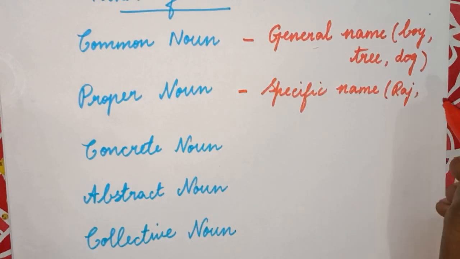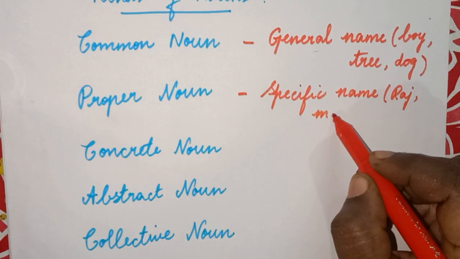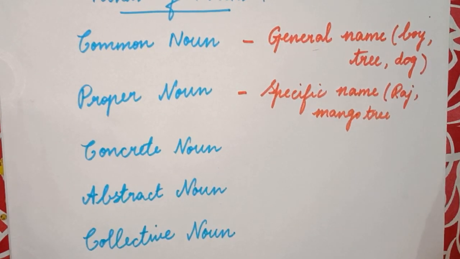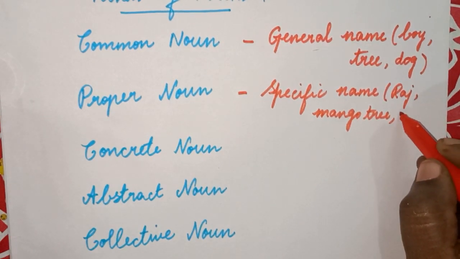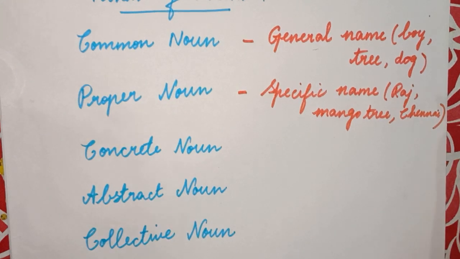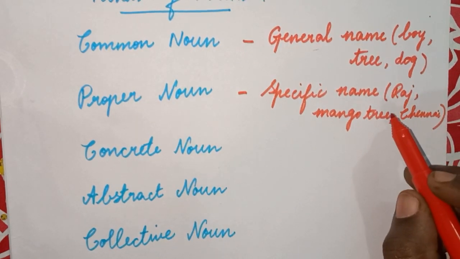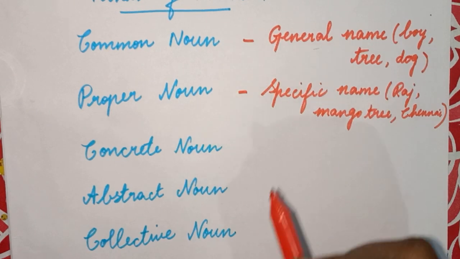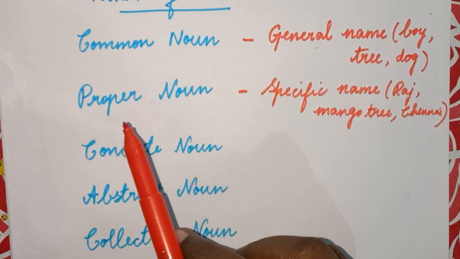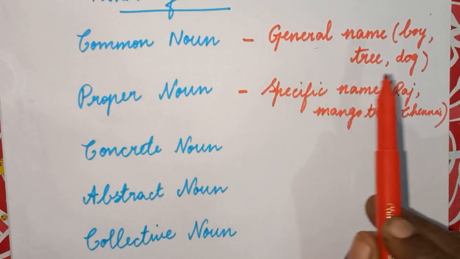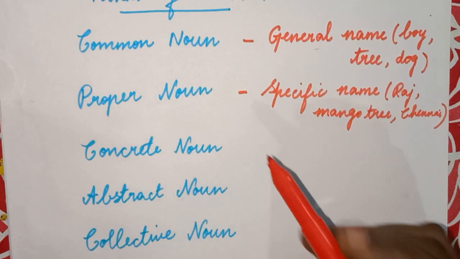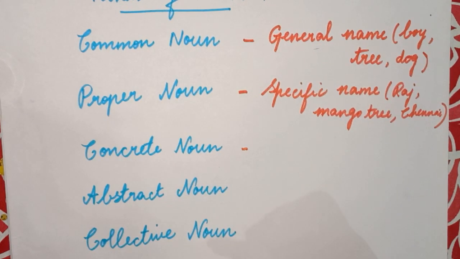Okay, if I am saying mango tree, that is a proper noun. Okay, and if I am saying Chennai, again that is a proper noun. So name of a place, name of a person, specifically if I am denoting, that is a proper noun. Understood? So proper noun is a specific name of a person or a place or a thing. Understood? And now, what is concrete noun?